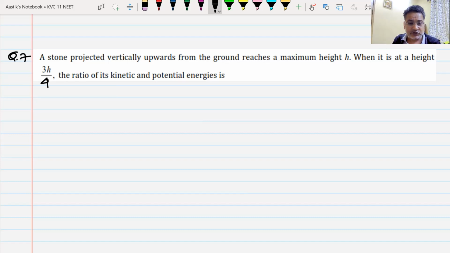We will discuss the solution of this question in the next class, and we will also discuss the concept of power, which is the last part of this chapter, and we will probably finish this chapter by the next class. Can you try this question at home? Has everyone written this question, yes or no? Please try this question at home. In the next class, we will try to wind up this chapter of work, power, and energy.